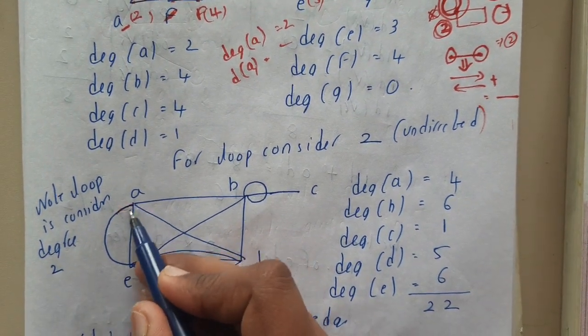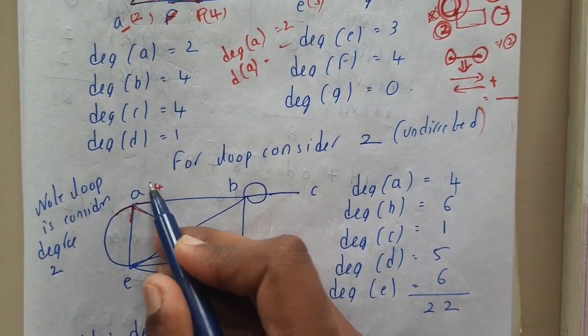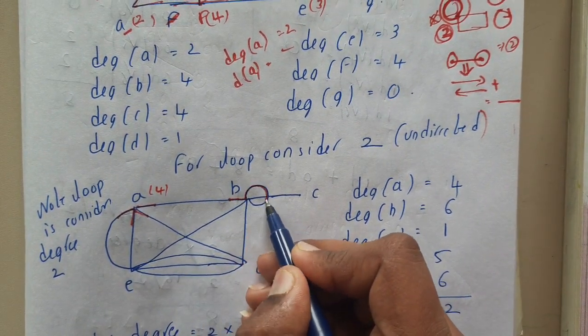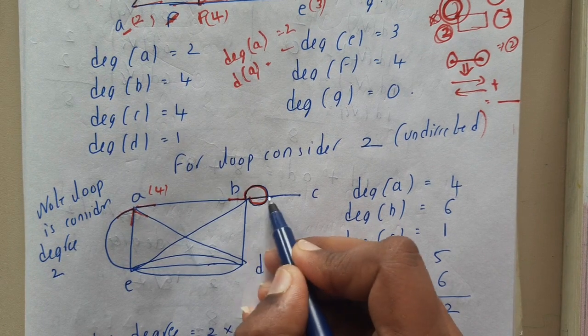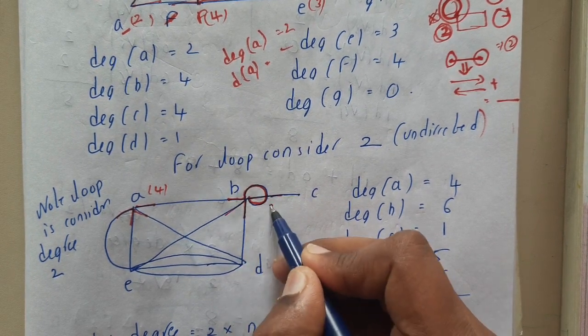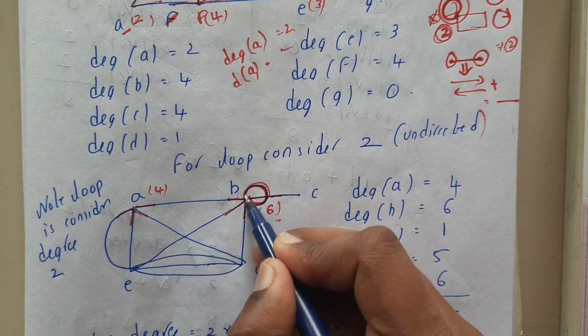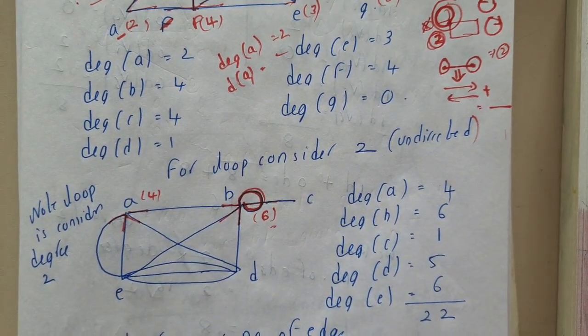Similarly now at A, guys, please observe, now it will be clear for you. At A there is 1, 2, 3 and 4, so at A it is 4. At B, concentrate now: 1, 2, 3, 4, 5 and 6. So at B it is 6. If you observe here, I counted this in this way and in this way, because it could be clockwise or it could be anti-clockwise.